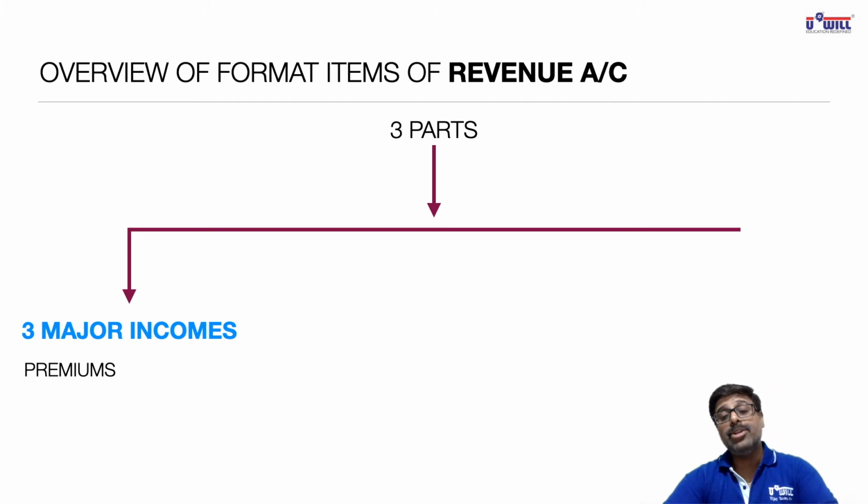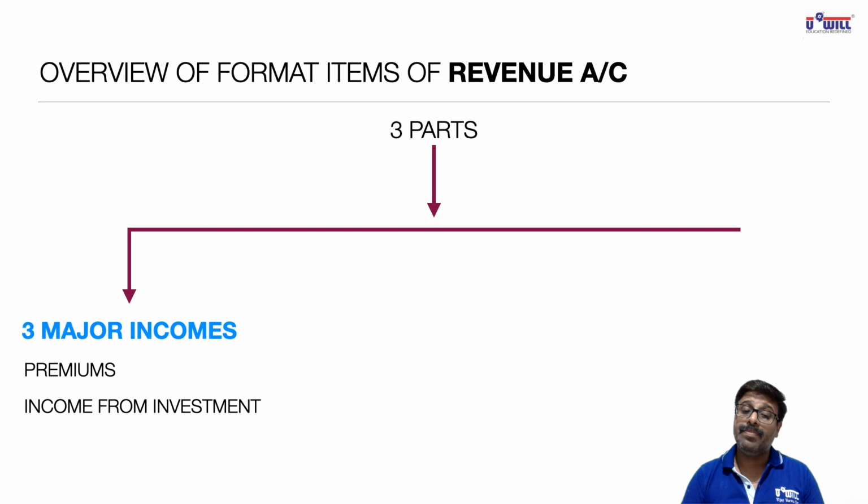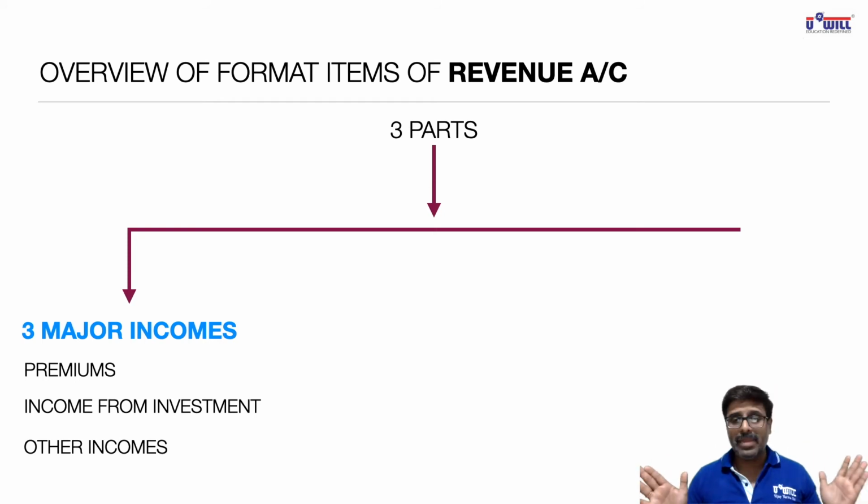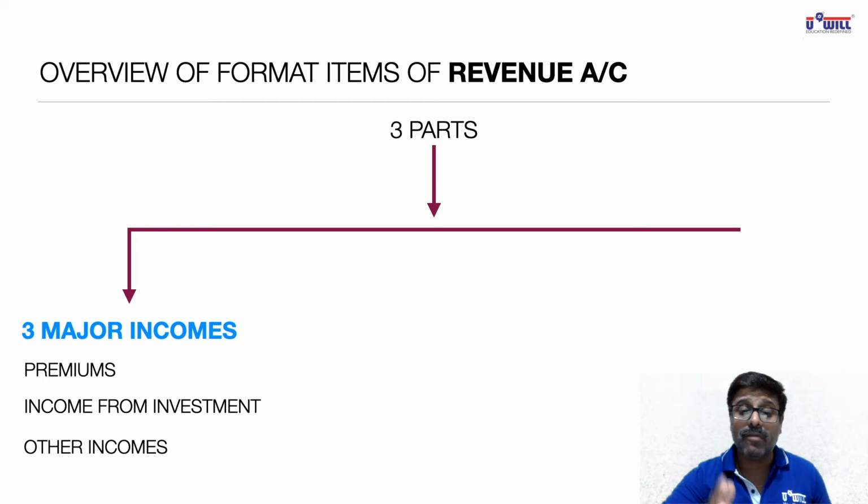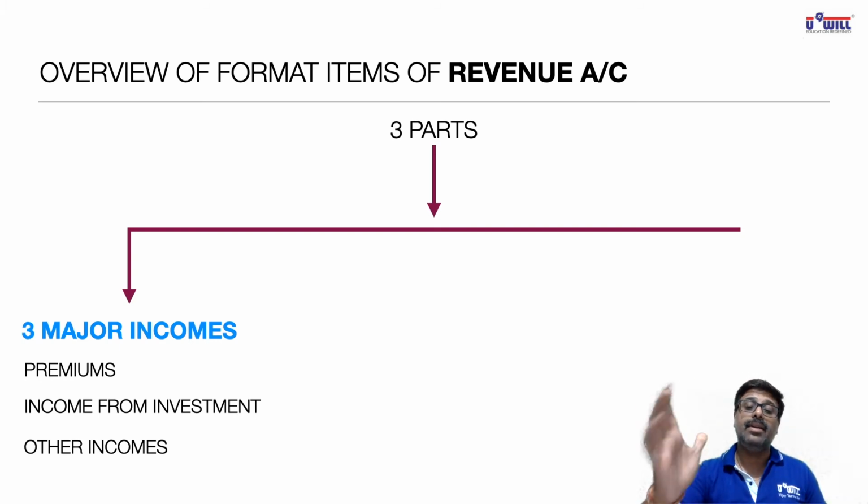Now, what does the insurance company do with all the premium they receive? Do they keep it in their bank, locker, in the drawer? Obviously, no. They would invest it somewhere until the claims arise. So when they invest it, they'll also earn income from investments. And whatever other incomes they are earning come in the category of other income. So very simple. First part of revenue account will show 3 major incomes: premium income, income from investment, and other incomes.